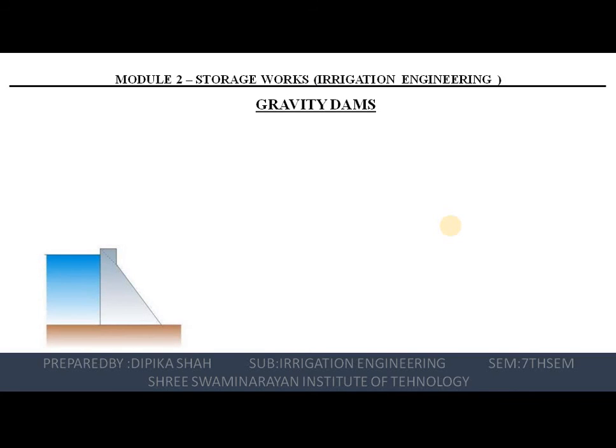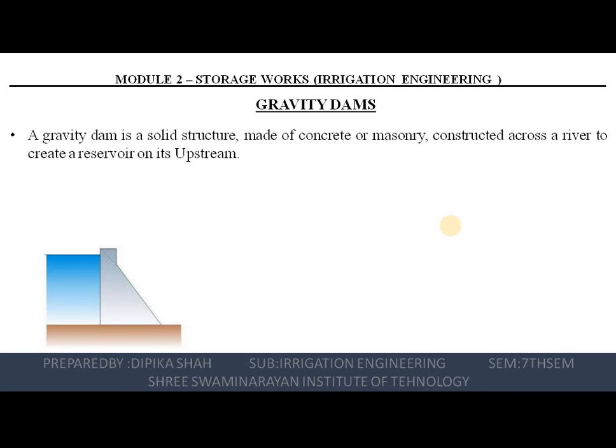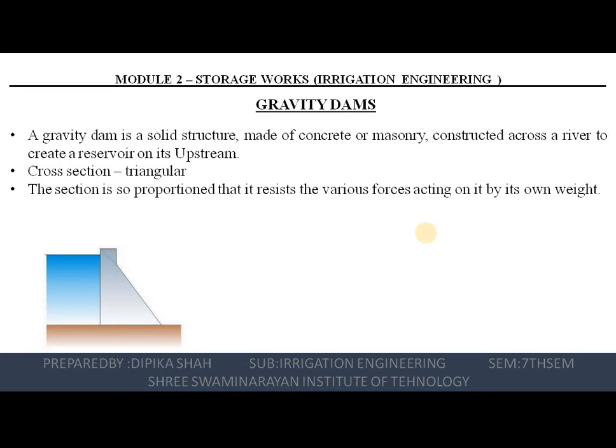First of all, what is a gravity dam? So a gravity dam is a solid structure made of concrete or masonry constructed across a river to create a reservoir upstream. Right? So a gravity dam is also called a solid gravity dam to distinguish it from a hollow gravity dam in which hollow spaces are kept to reduce the weight. So weight कम करने के लिए हम लोग hollow gravity dam भी बना सकते हैं.